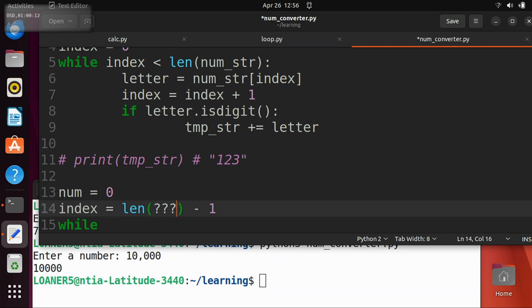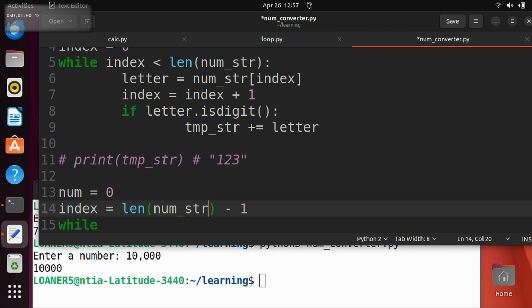Length of num string? Wouldn't it be the string that we're talking about? So if we put length of num string, remember what num string is. Num string is 7, a bunch of spaces, 7, the word will, a bunch of spaces, a 3. Num string is something ugly like this. Is this the length we want to use? What length do we want to use? Like for this, what number is this? It's 773, right?